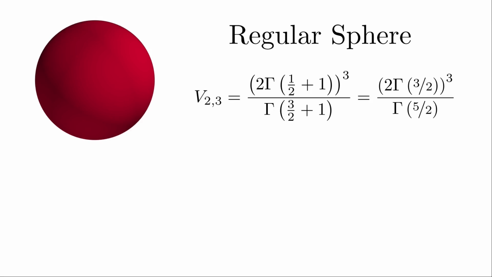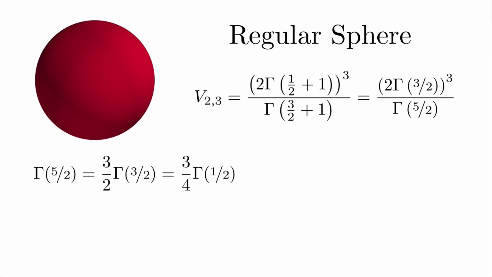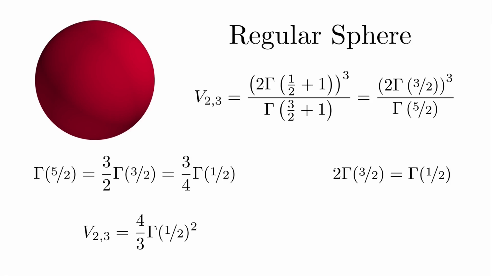However, since gamma of z plus 1 equals z times gamma of z, then gamma of 5 halves turns out to be 3/4 of gamma of 1 half, using the property twice. Using the same property, 2 times gamma of 3 halves must be gamma of 1 half, so the volume is 4/3 of the square of gamma of 1 half.